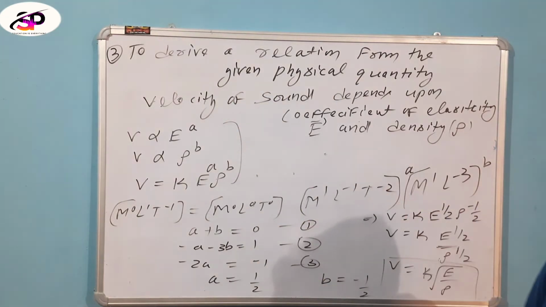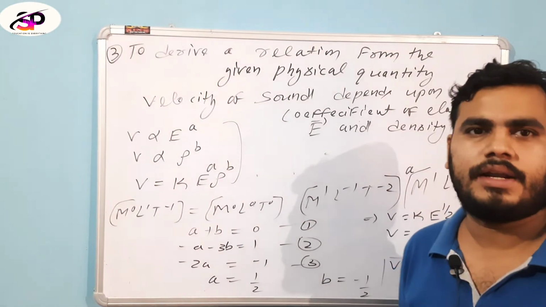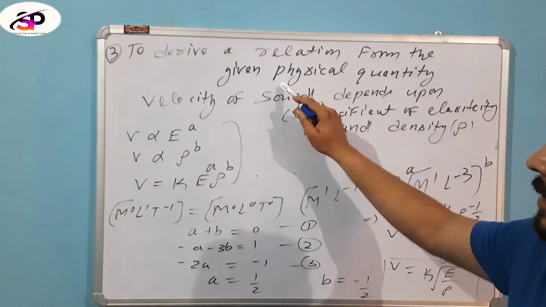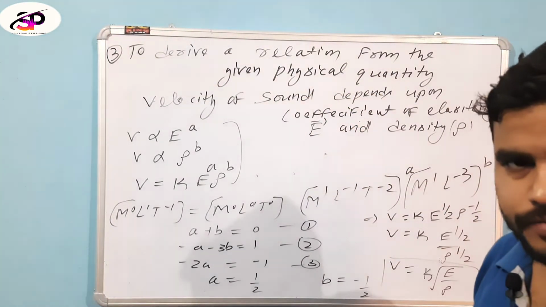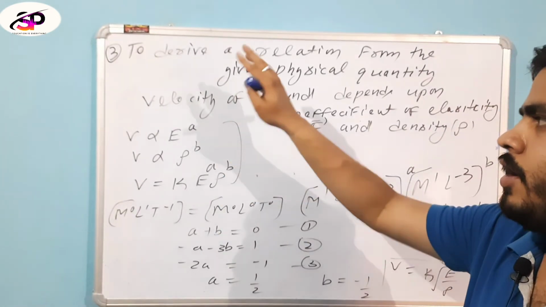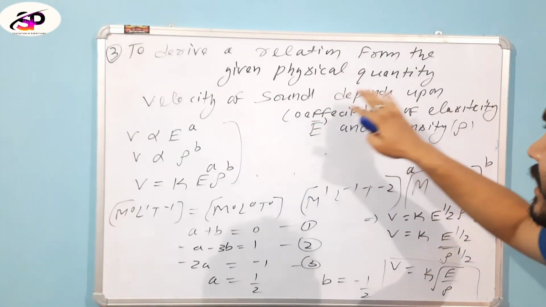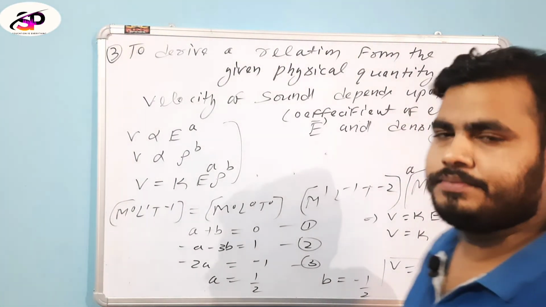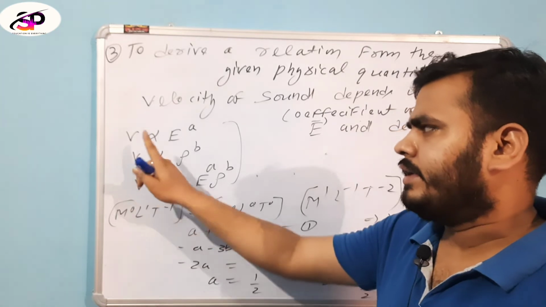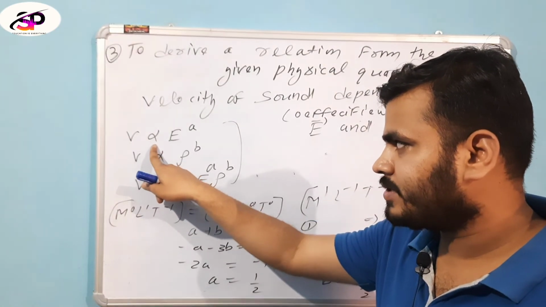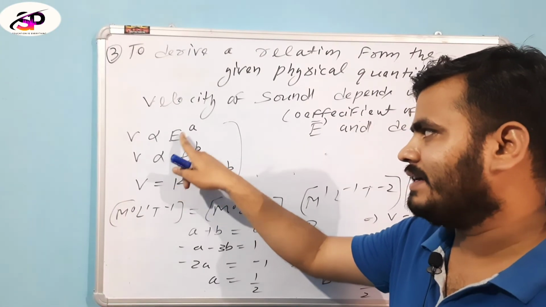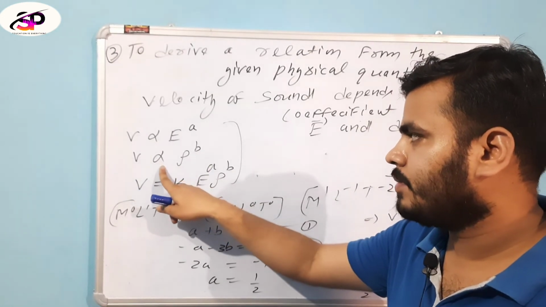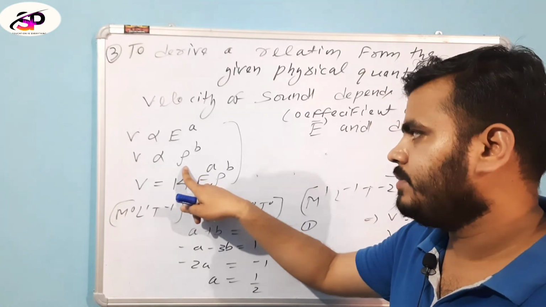Now I discuss the third use of dimensional analysis. This one is to derive a relation from the given physical quantities. For example, the velocity of sound depends upon the coefficient of elasticity E and the density rho of the medium. We know velocity is directly proportional to the coefficient of elasticity to the power a, and velocity of sound is directly proportional to the density rho of the medium.